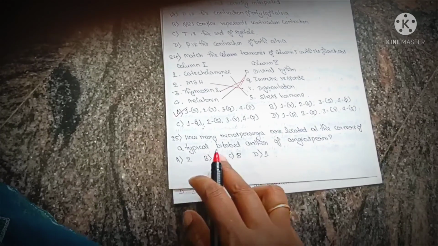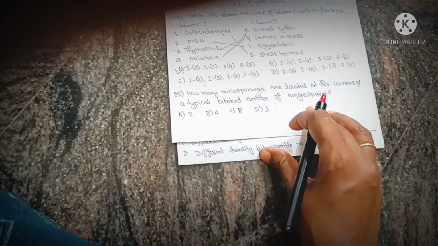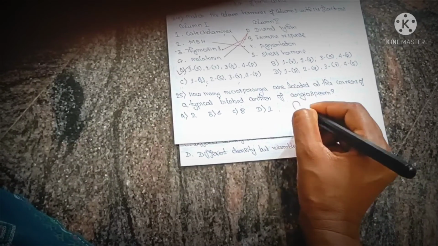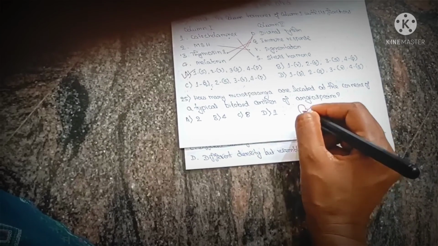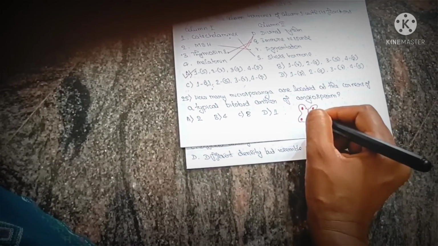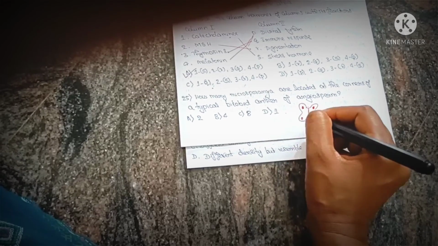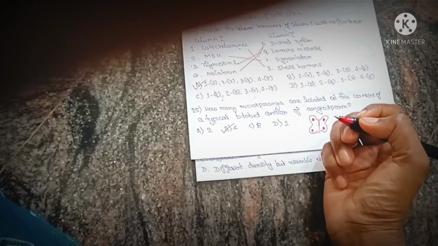How many microsporangia are located at the corners of a typical bilobed anther? A typical bilobed anther is like this, having 2 lobes, and each lobe has 2 microsporangia at the corners. So totally there are 4 microsporangia present. Option B.